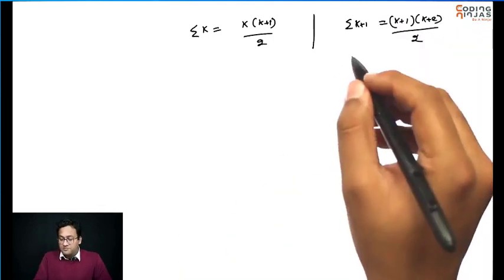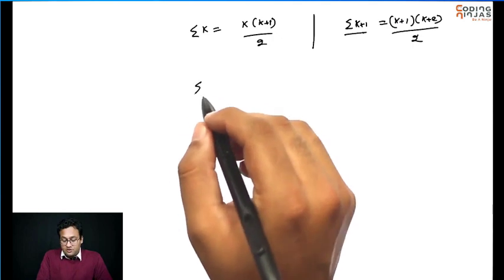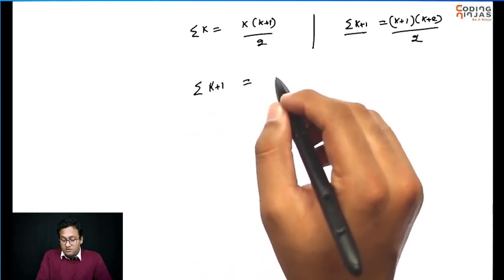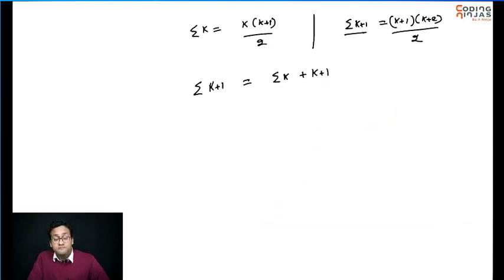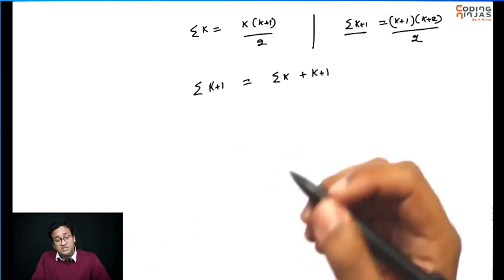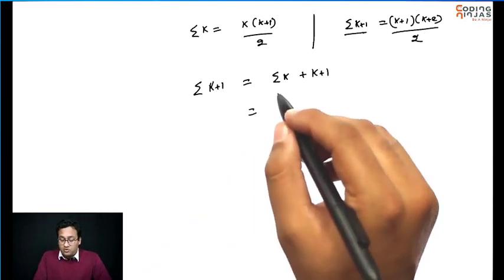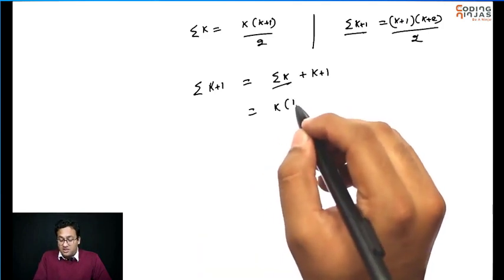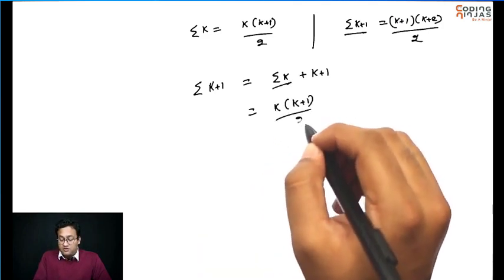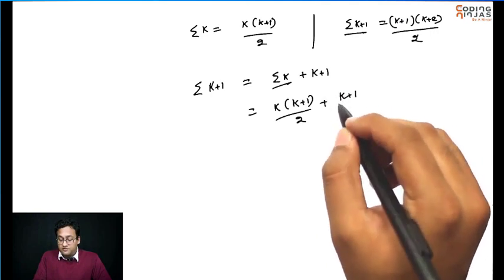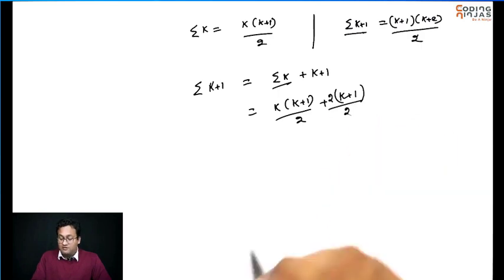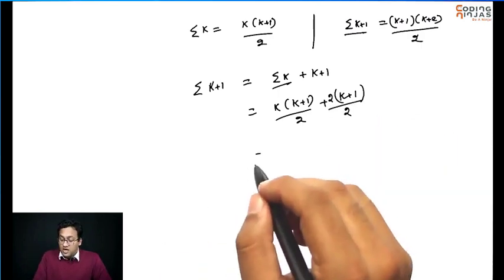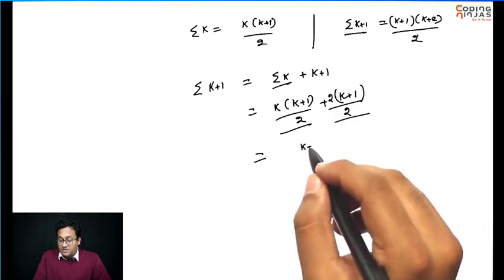Okay, so let me take the LHS. Sigma k plus 1 is equal to sigma k plus k plus 1, right? Sum of first k plus 1 natural numbers is sum of first k natural numbers plus k plus 1. Okay. Now we already know what is sigma k. Sigma k is k into k plus 1 by 2, plus k plus 1. Okay. So I'm going to multiply this with 2 and divide by 2. Now from both these you can take k plus 1 by 2 common.